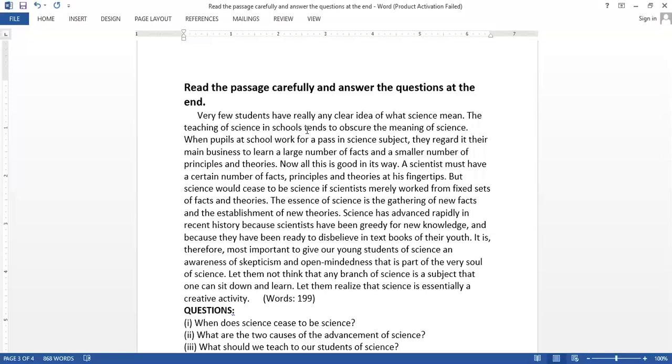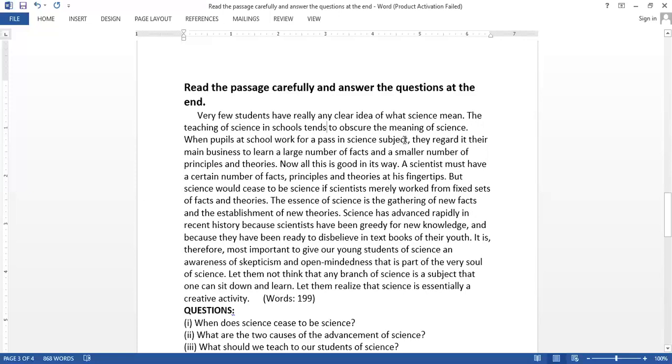When people at school worked for a pass in a science subject, they regarded their main business to learn a large number of facts and a smaller number of principles and theories. Why is the meaning of science obscured at schools due to faulty teaching? Because the students are not able to understand what science really is.